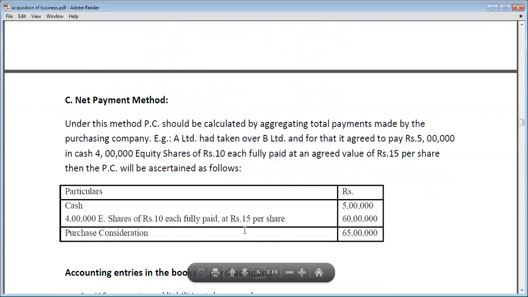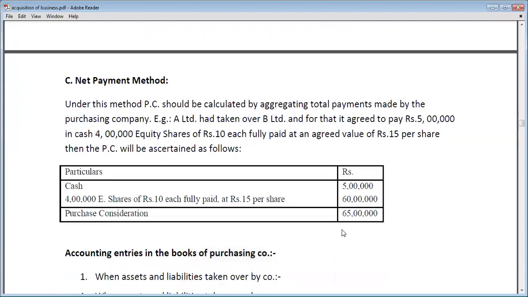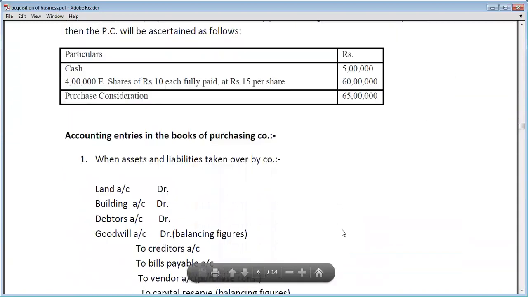So 4 lakh multiplied by 15 is 60 lakh. This 10 rupees is the face value of the equity share, but the equity share is issued at rupees 15. So the total amount paid by the purchasing company is 4 lakh multiplied by 15, that is 60 lakh. So purchase consideration in this case is 60 lakh. Okay. Now let's move on to the next heading.